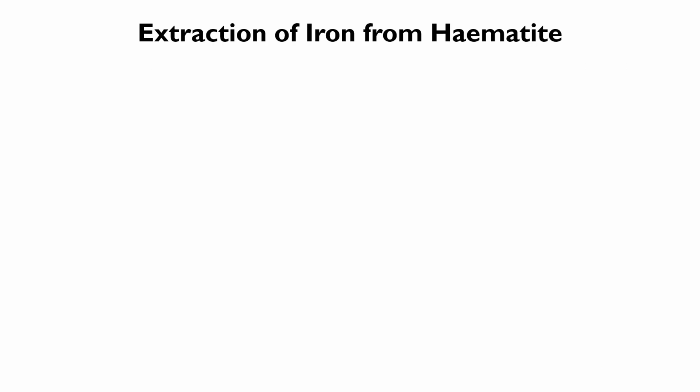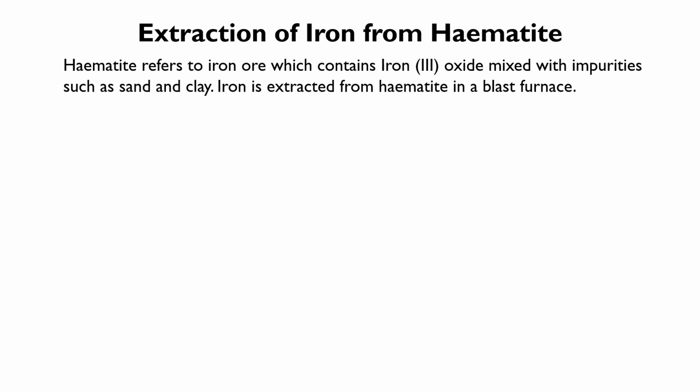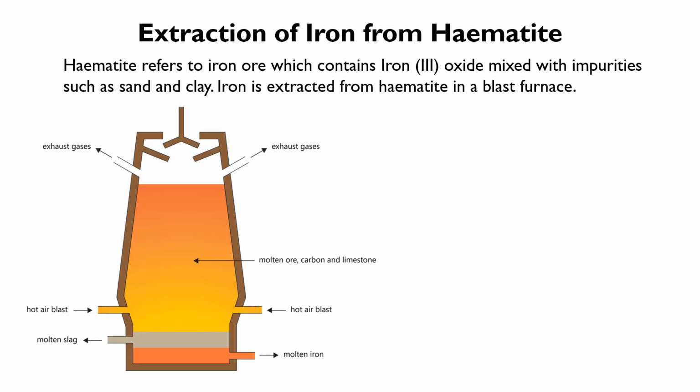Let us look at the extraction of iron in detail. Iron can be extracted from hematite. Hematite is an iron ore which contains iron(III) oxide mixed with impurities such as sand and clay, and iron is extracted from hematite in a blast furnace. There are 5 reactions to take note of.